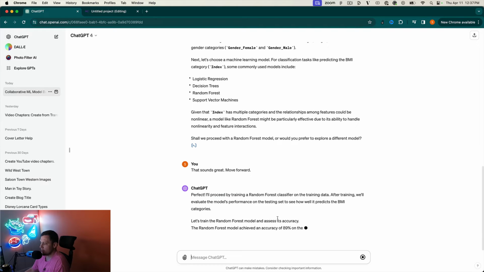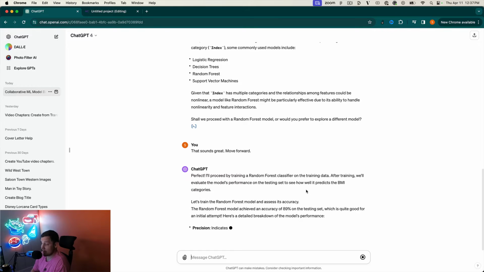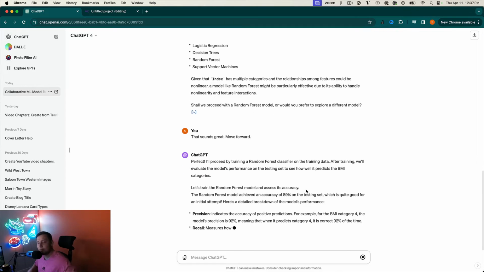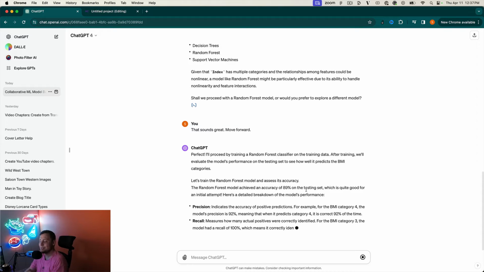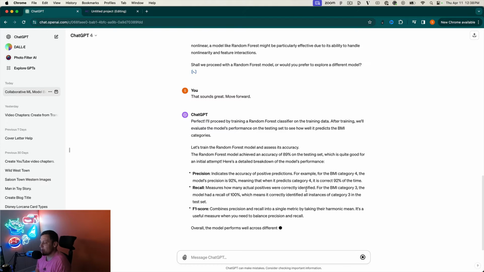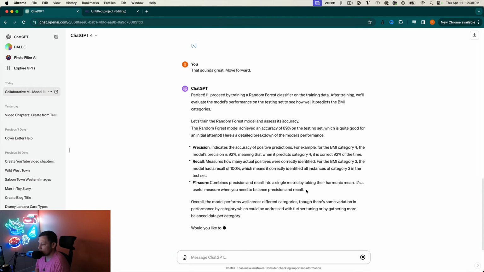So that's done. It says the random forest model achieved an accuracy of 89%. That's pretty good for an ML model. Obviously, this is data from Kaggle, so all the prefaces of this is clean data, and so on. It's great, but good to know that we got some pretty good numbers here.